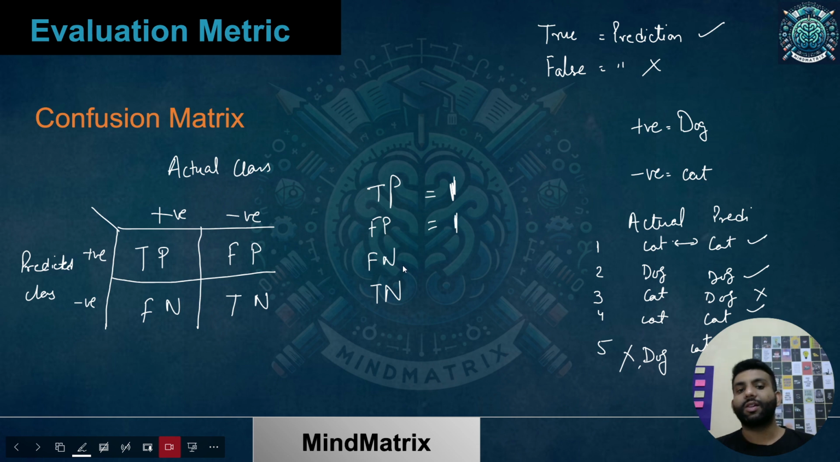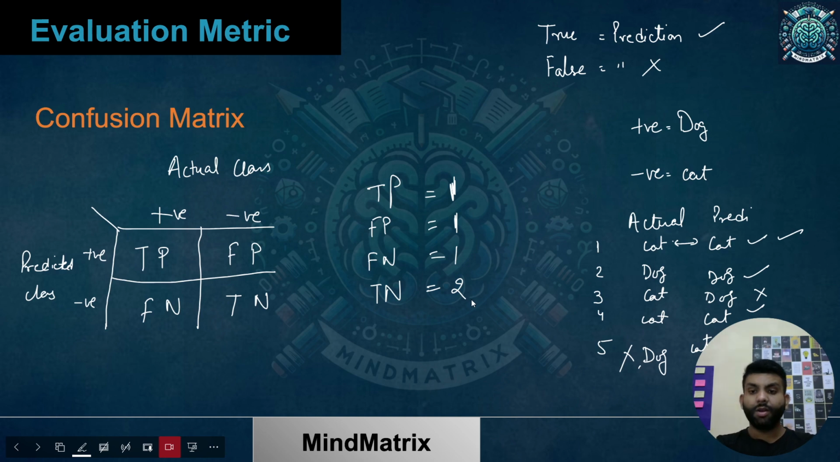What about false negative? That means my actual class was positive, but it was predicted to be negative. So dog to cat. Where is it? Over here. So there is one example only over here. So this is one. What about true negative? Cat being predicted cat. So over here it was the case and this was the case. So two instances. So you can see we have got this. We can fill this table with the values, and we have our confusion matrix ready.